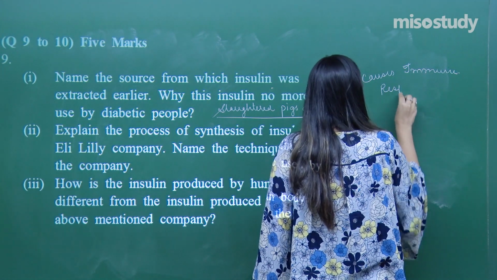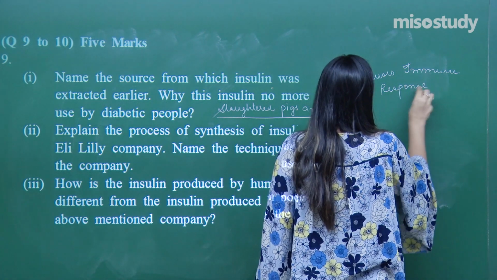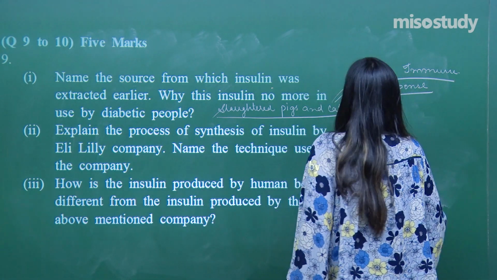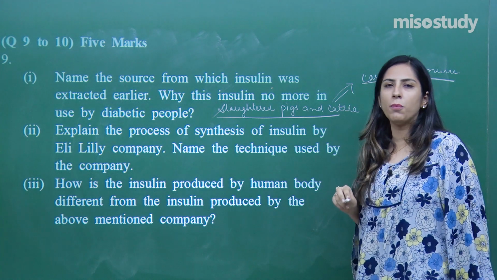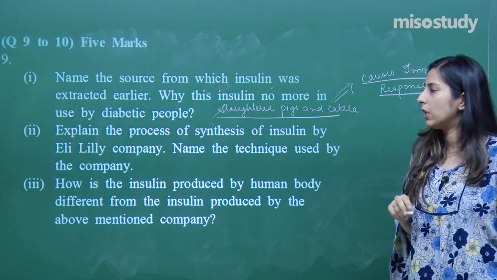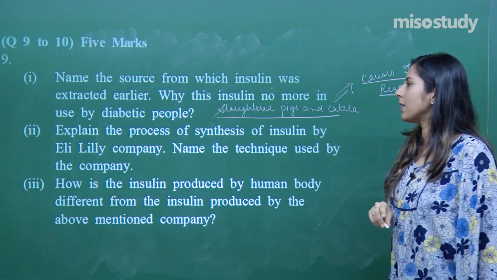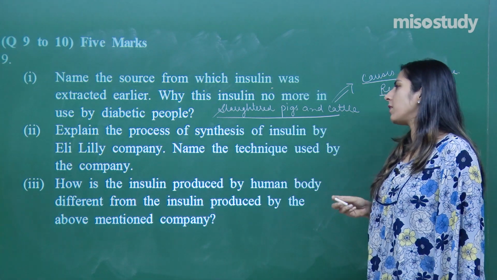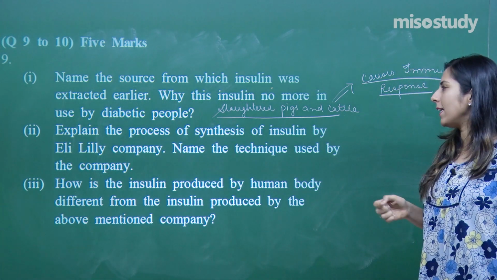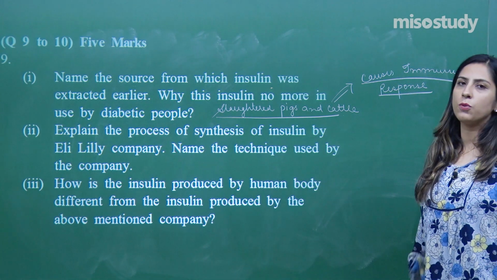That's why there was a need for another procedure, that is production of insulin by the recombinant DNA technology. Now let's move on to the second part. Explain the process of synthesis of insulin by Eli Lilly company and the named technique which is used by it.